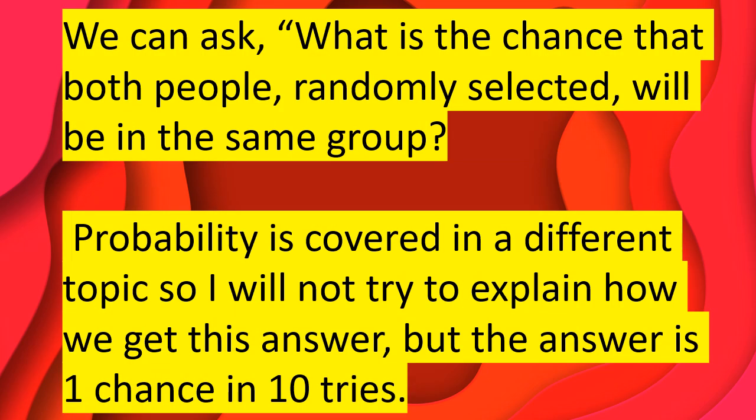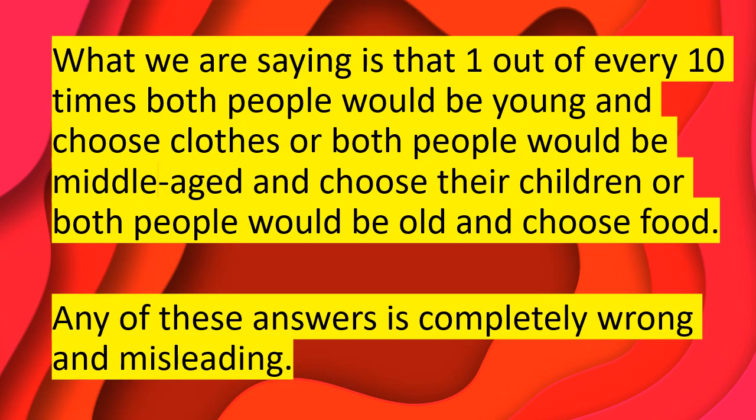We can ask, what is the chance that both people randomly selected will be in the same group? In other words, 2 young people or 2 old people or 2 middle-aged people. Probability is covered in a different topic, so I will not try to explain how we get this answer, but the answer is the chance is 1 in 10 tries. So what we're saying is that 1 out of every 10 times, both people would be young and choose clothes, or both people would be middle-aged and choose their children, or both people would be old and choose food.